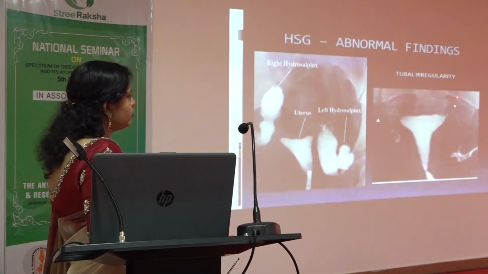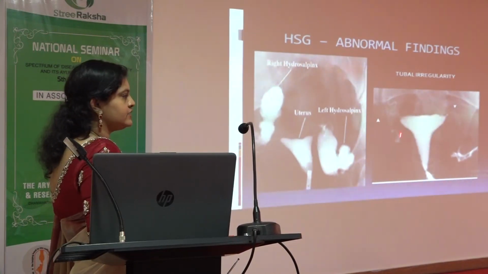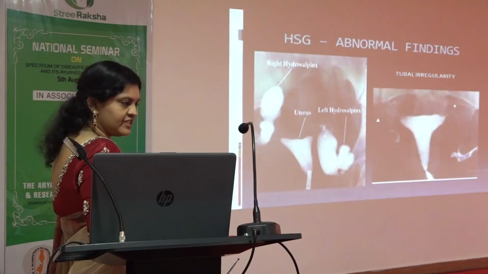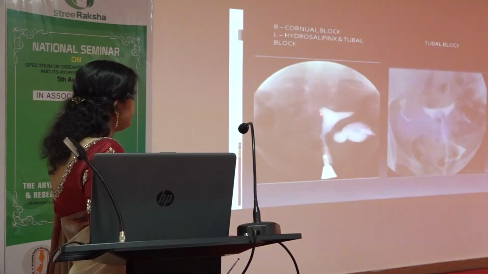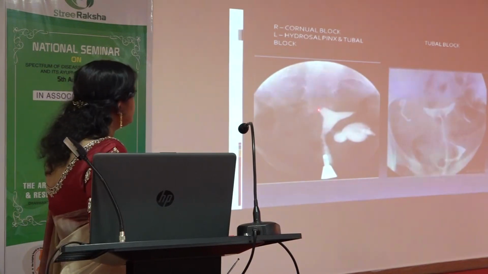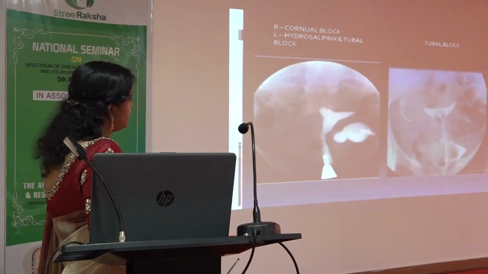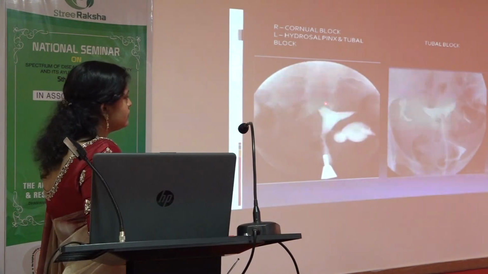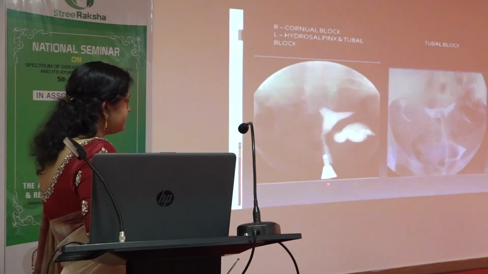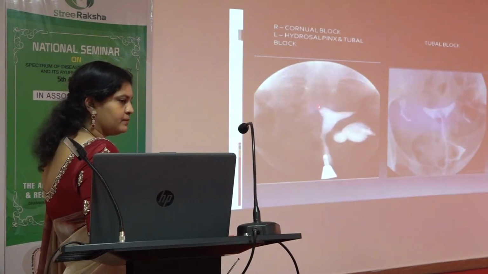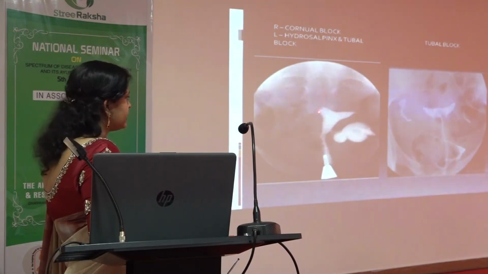The second is going to be tubal irregularity, which means that she is having some infection within the uterus, which has to be treated. This is the one which presents in every patient. So this is going to be the block in the fallopian tube. If the block is released, then she can become pregnant. With this procedure itself, usually the block will be released. If it's a normal block, it will be released.